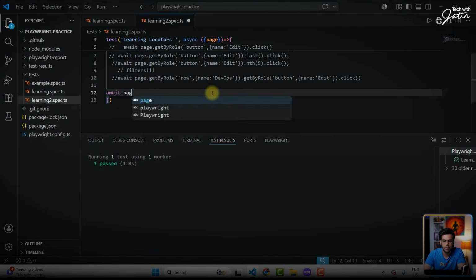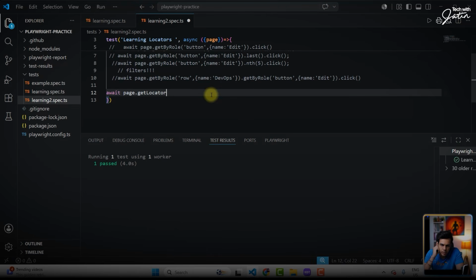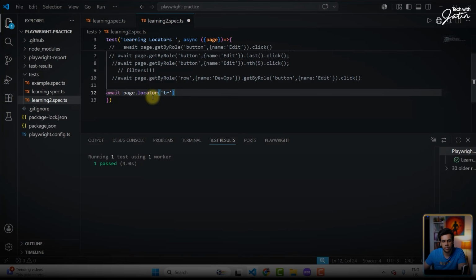Await page dot get locator. Okay, and not get locator. We are going to have the locator method popping up into picture. Locator. I'm going to give the CSS one only, TR. Because I'm giving TR, you will notice we have 4, right? 1, 2, 3, 4. So this is technically going to give me 4, I would say, elements.